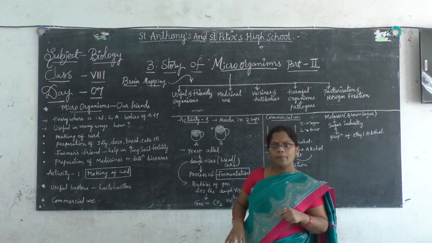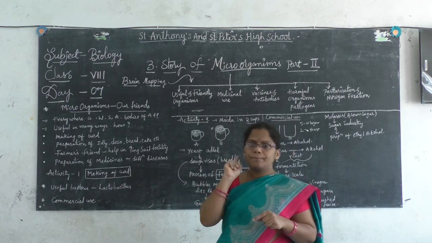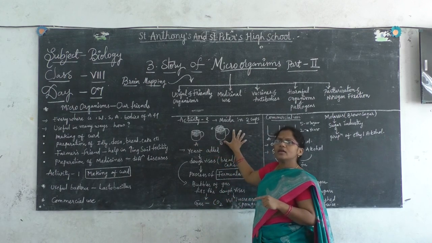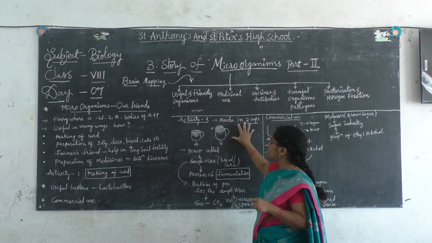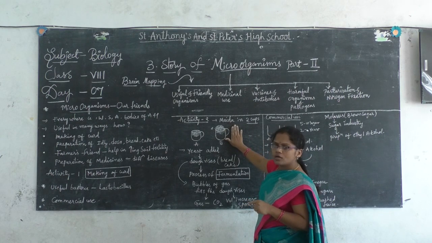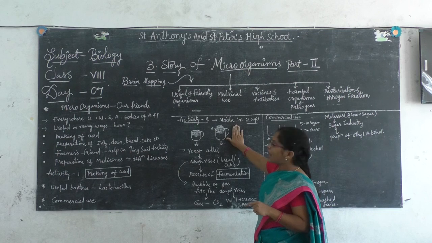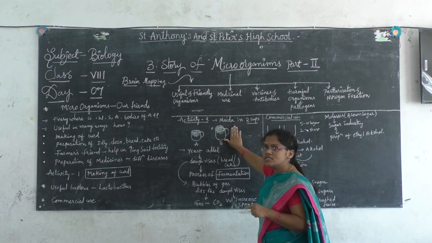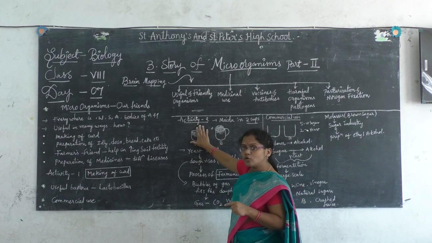So before you are preparing, take two cups, either A or B. I am taking B. In the B cup, I took half a cup of the maida and I added 2 spoons of yeast to it. For A, I took only maida.